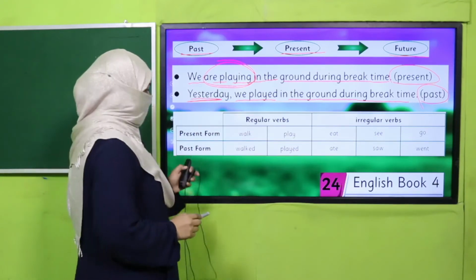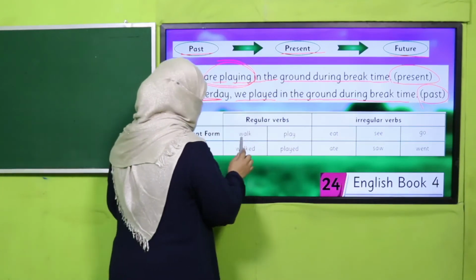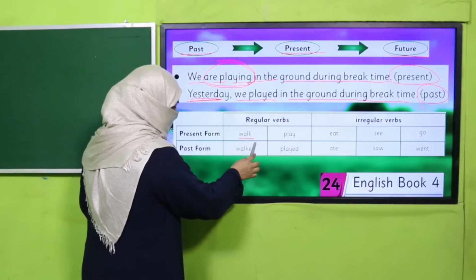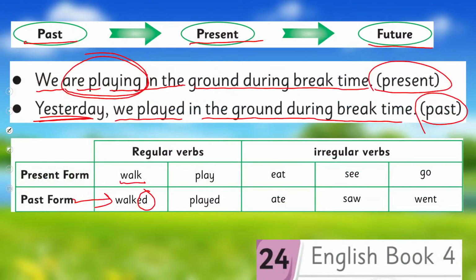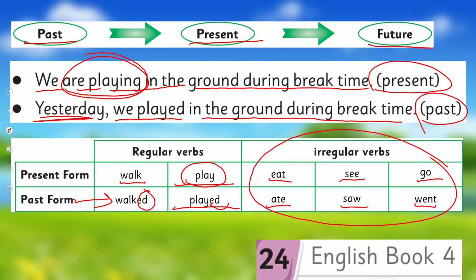The way I was telling you, for a regular verb, for example walk, we add ed and it becomes the past form. Play, played. It's present, it's past. And for irregular: eat, ate, see, saw, go, went. Such verbs we need to learn. And inshallah, we have already learned a few and we'll learn further.